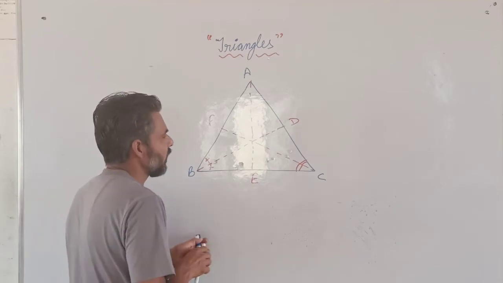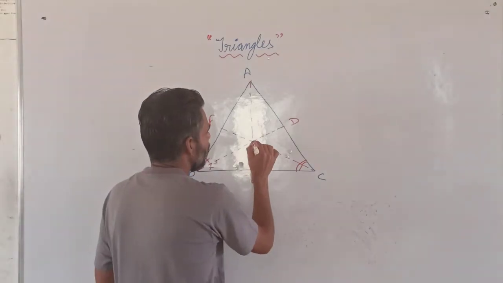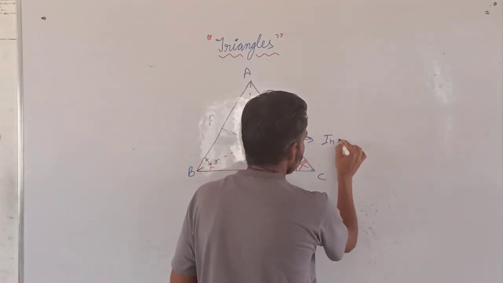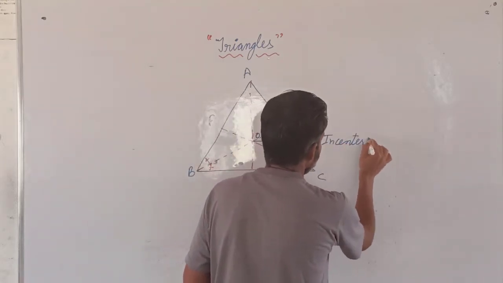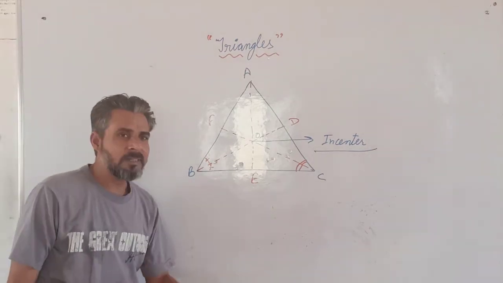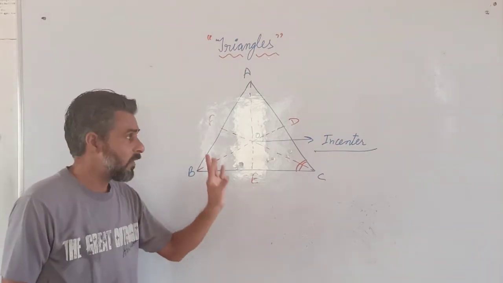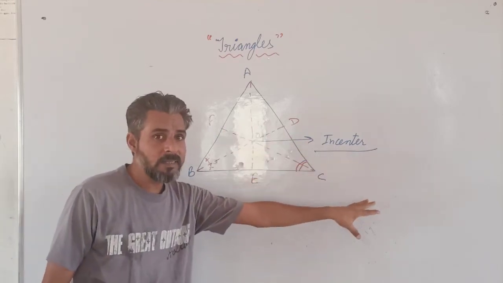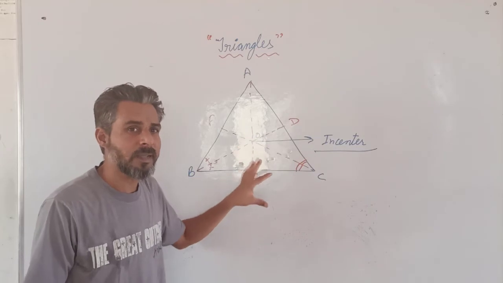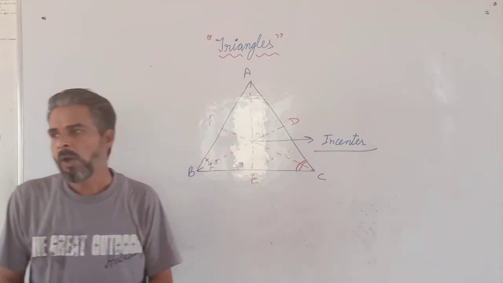Again suppose we are giving the name O. Now this O is known as incenter. Now as we discussed, the centroid and incenter always occur within the triangle, in the interior of the triangle. Triangle के interior में ही होंगे.